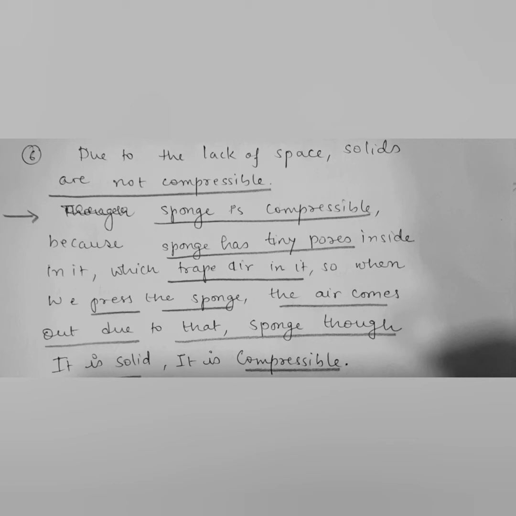Next, solids are incompressible. However, some solids are compressible, and the example is sponge. It is going to be asked in the exam that sponge, though it is solid, is compressible. What is the reason?